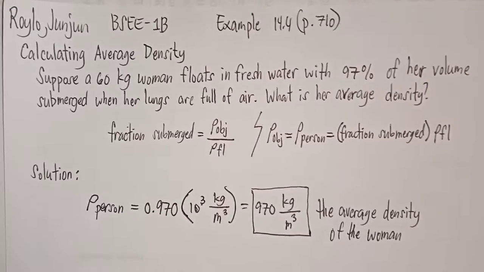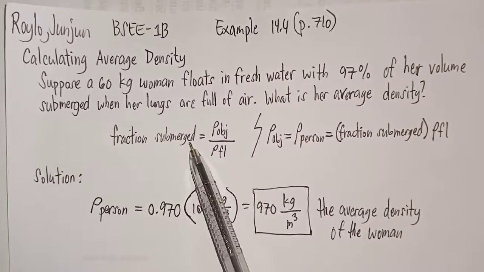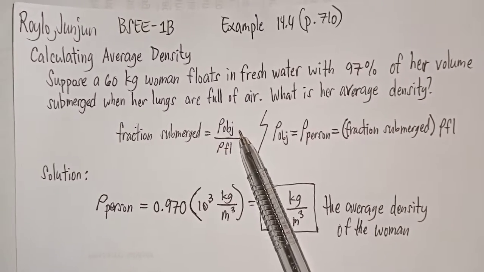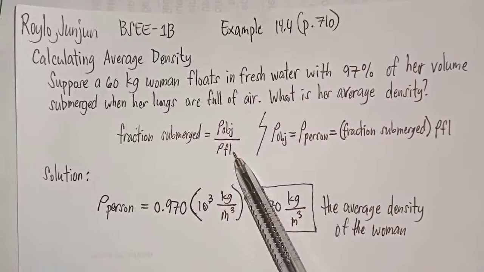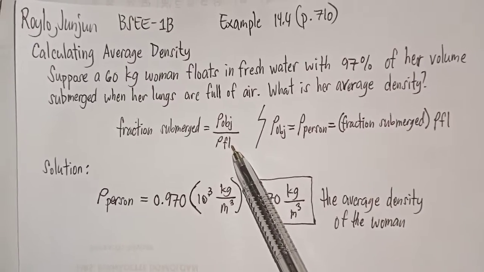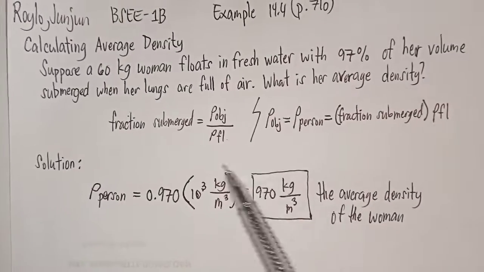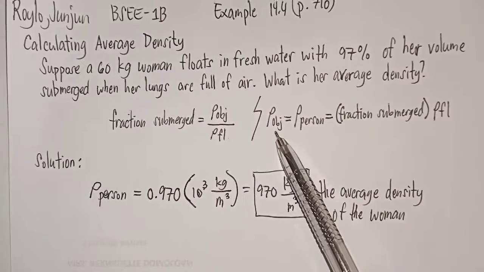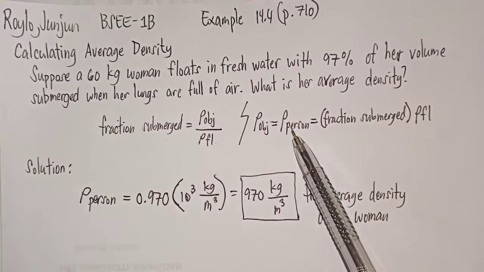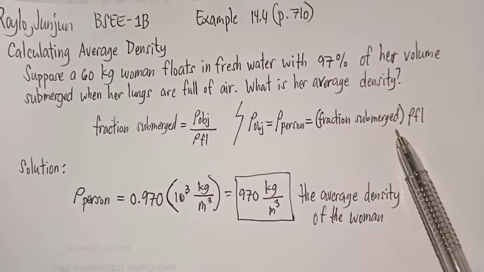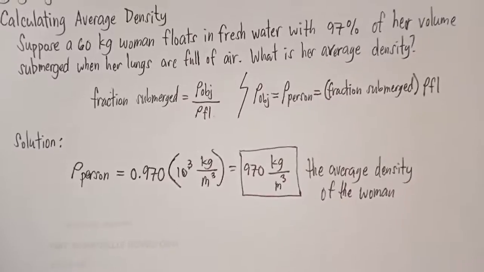We can find the woman's density by solving this equation. Fraction submerged equals density of the object all over density of the fluid. On the other hand, we can find the density of the object by solving this equation. Density of the object, which is the density of the person, is equal to fraction submerged times density of the fluid. So far, so good.